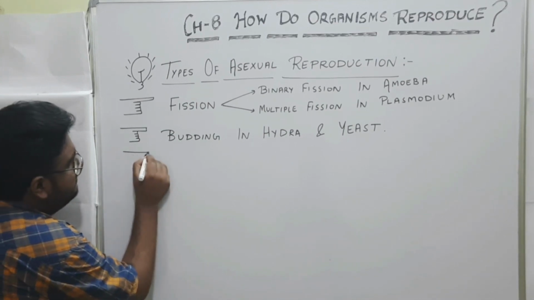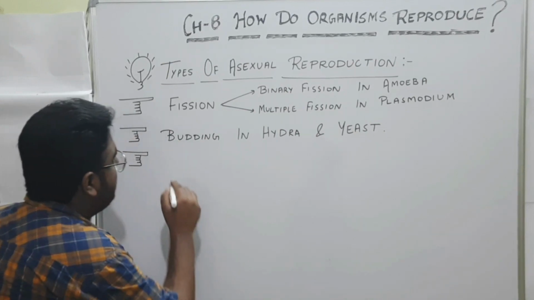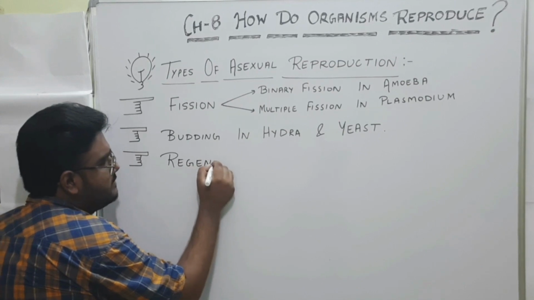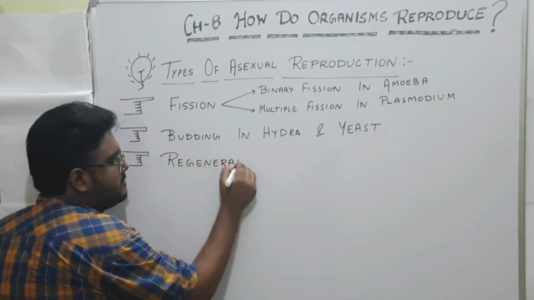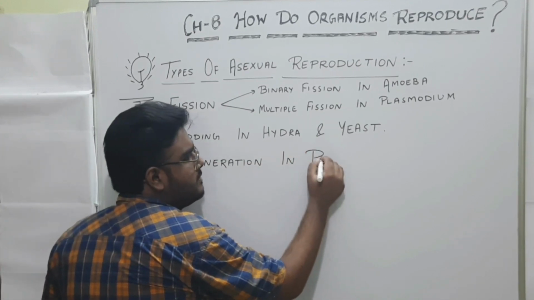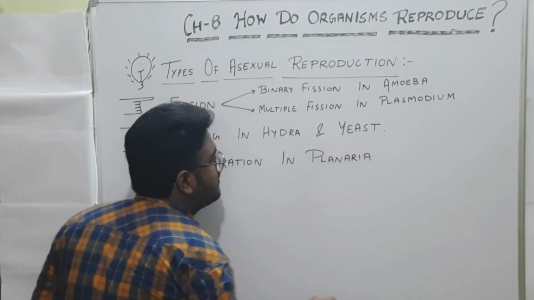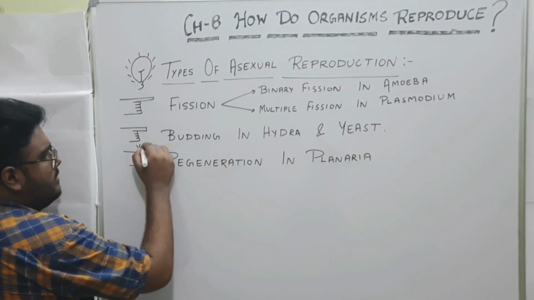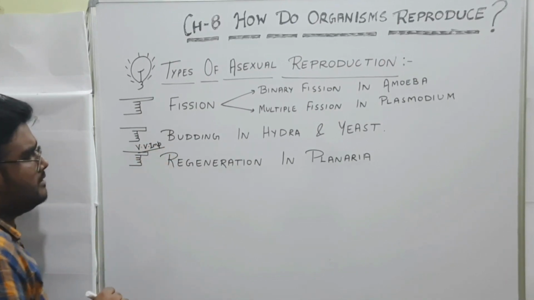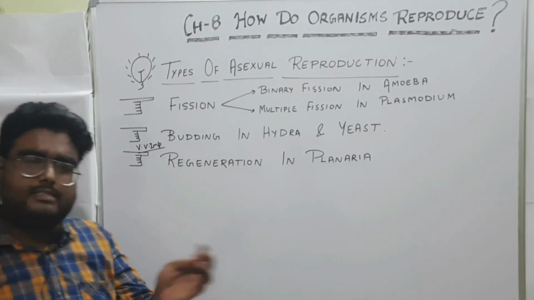Now, the third type of asexual reproduction is regeneration in planaria. Basically, it is very, very important. Also mark it, because regeneration comes in board exams several times.